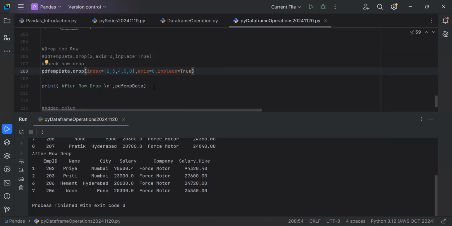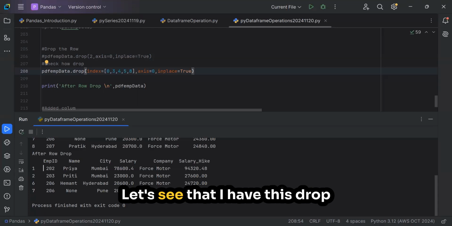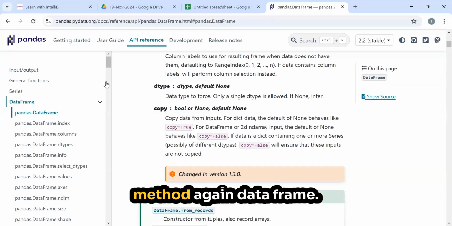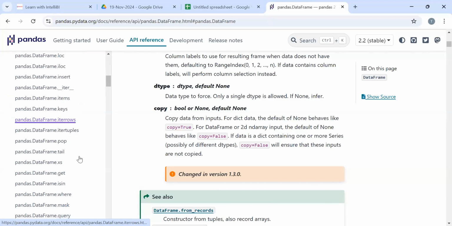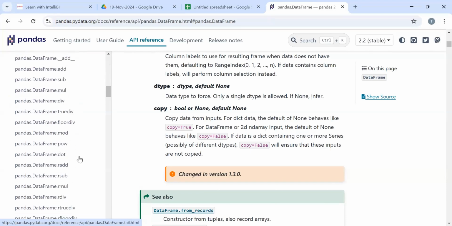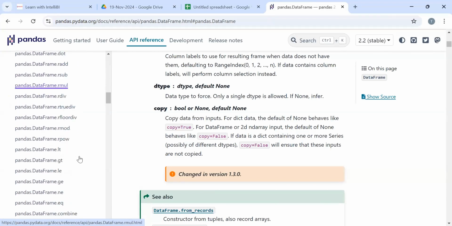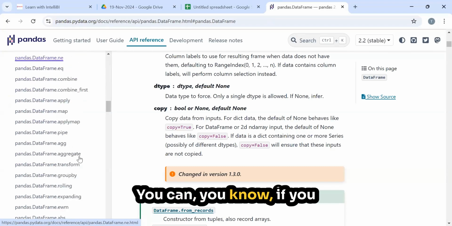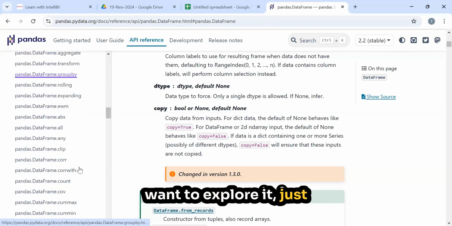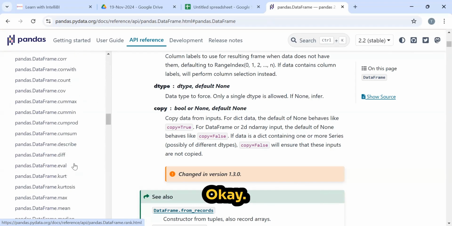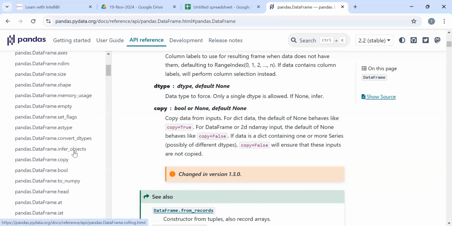Oh, there is one parameter I'm not able to find. Let's see whether I have this drop method again. Data frame. If you want to explore it, you can refer to this website. Are you able to see the drop method?